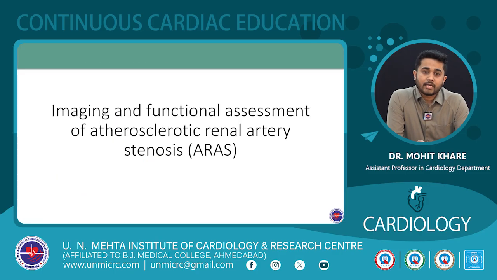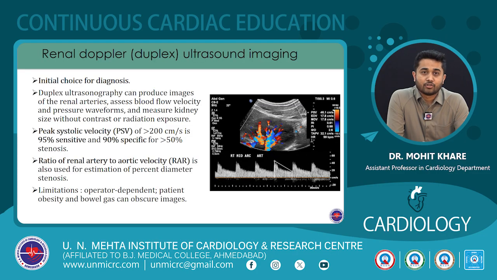So, how do we assess the renal artery stenosis, both anatomically and physiologically? The initial choice for diagnosis of renal artery stenosis is renal Doppler ultrasound imaging or duplex imaging. It can produce images of the renal arteries, it can assess blood flow velocity and pressure waveforms, it can measure kidney size, and the advantage is that there is no contrast or radiation exposure to the patient.